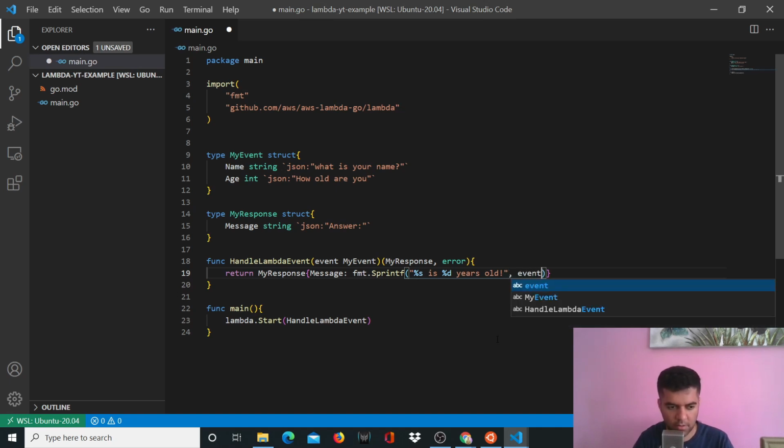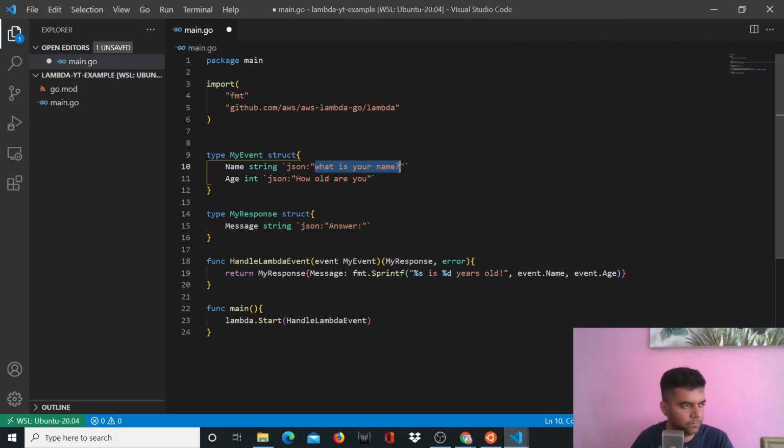So you'll say event.Name comma event.Age. So event will have the name, which let's say is John, and how old are you will be the age. So all you get in the response when we invoke this Lambda function is John, which is %s, the name is 32 years old, or whatever you want to send here.